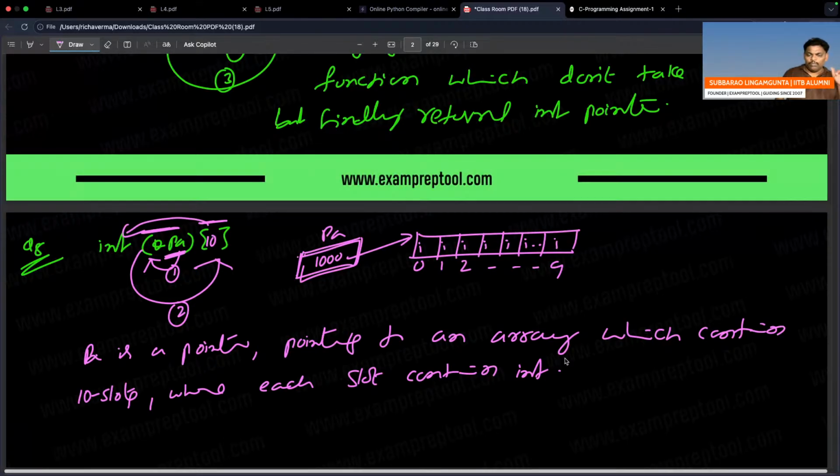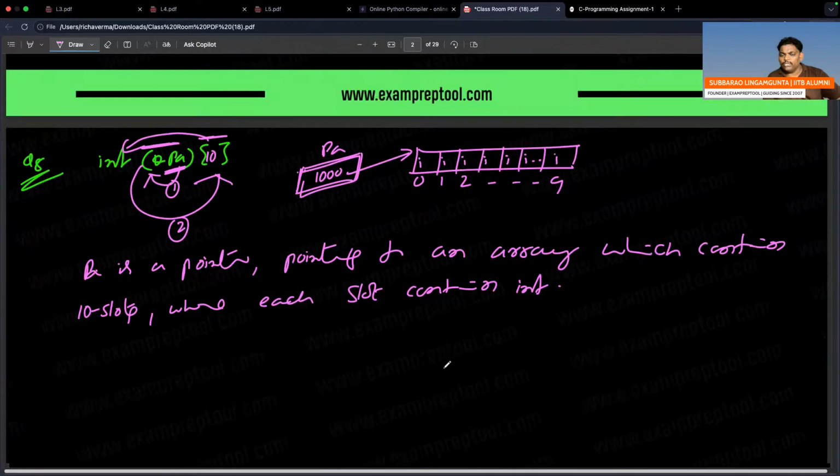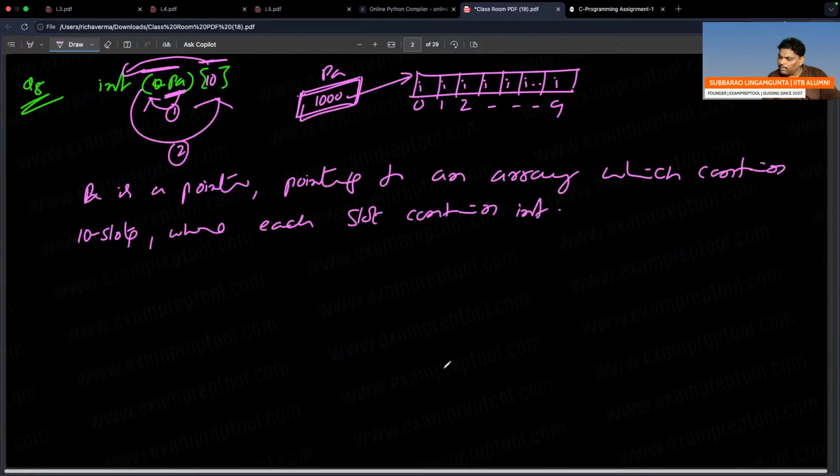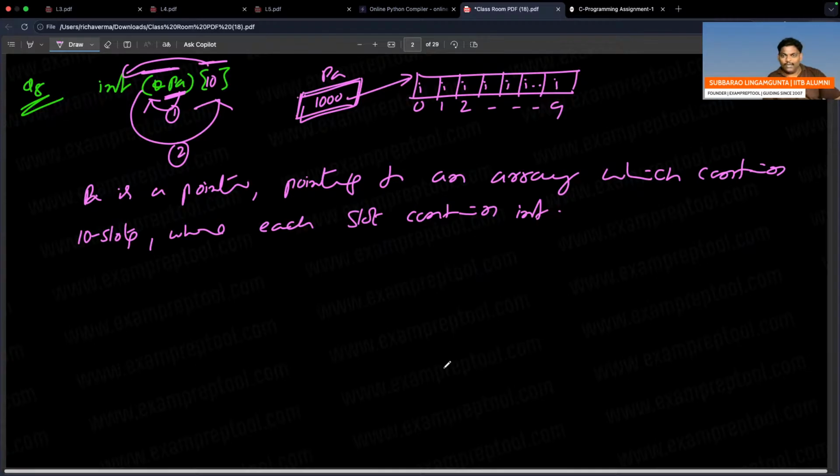I think question number 8 is this. Do you have any objection? Let me know. They may not ask you, but sometimes they have asked already. In the previous years, they asked something. It is better to know. Don't learn by heart. My request is don't learn by heart. It is better to know.